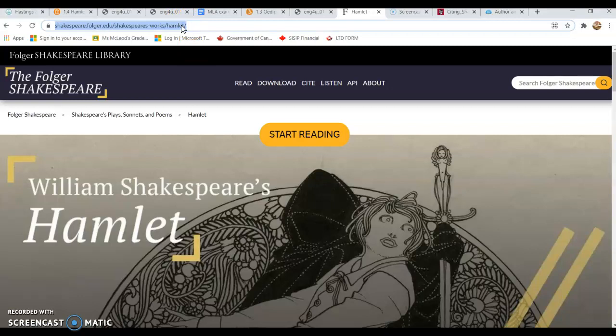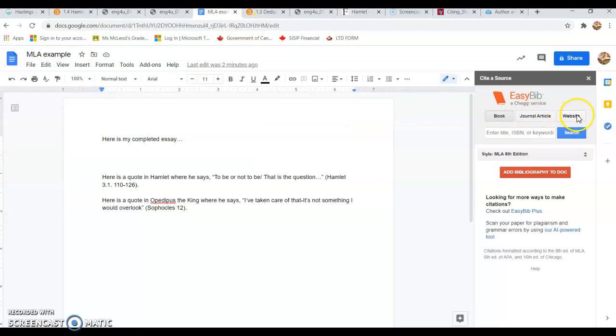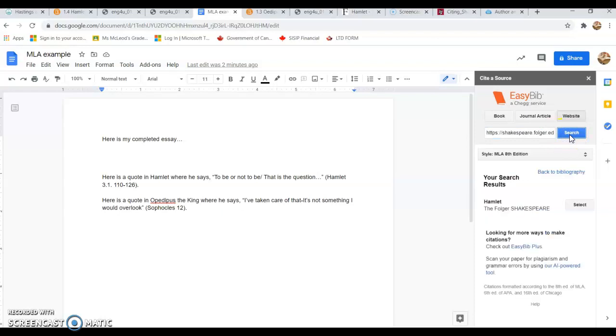So I'm going to copy this, Control-C, and I'm going to flip over to my Google Doc, and I'm going to click Website, and I'm going to paste that in there. And what we're hoping for is that it comes up with the website. This means that someone else has also put in this particular play. We're going to select that. Here we have the play Hamlet from Folger Shakespeare, last updated. It would be good to check these particular pieces. I know that to be true, having gone through it, and here's the website.